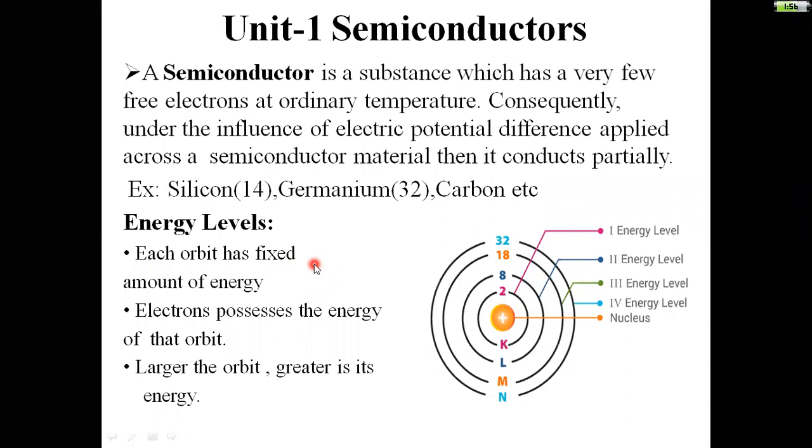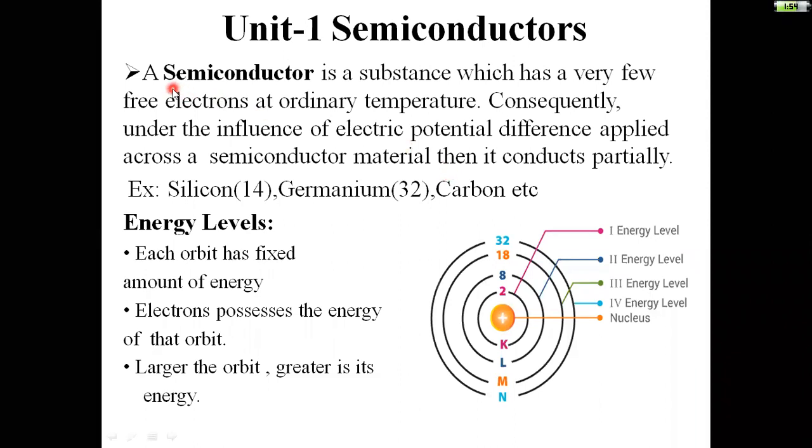Next is semiconductors. A semiconductor is a substance which has very few free electrons at ordinary temperature. Consequently, under the influence of an electric potential difference applied across a semiconductor material, it conducts partially. Initially, if I am not going to provide any sort of power supply, the semiconductor acts as an insulator. If I am providing some sort of electric potential to the semiconductor, it acts as a conductor. It possesses the properties of both insulator and conductor.